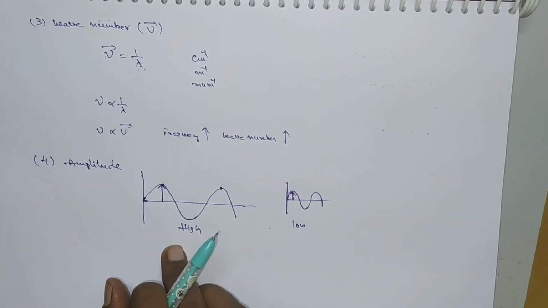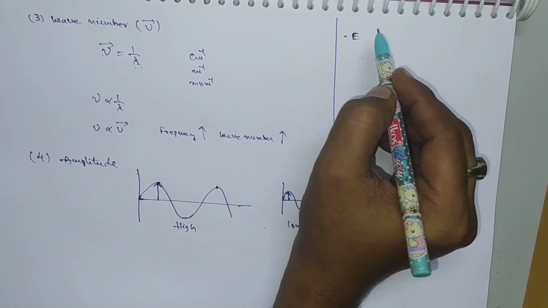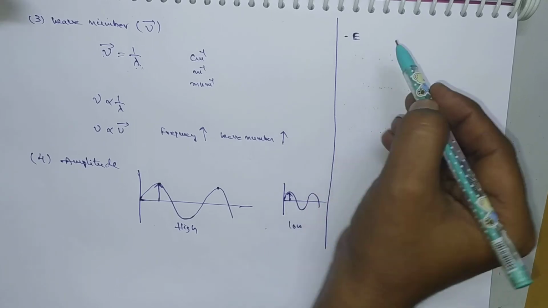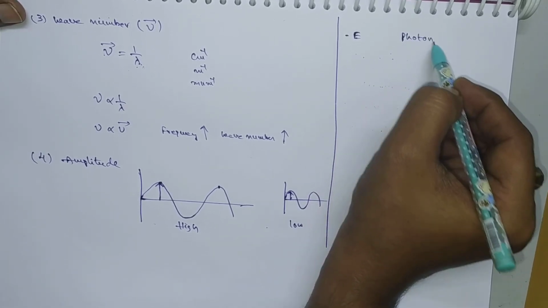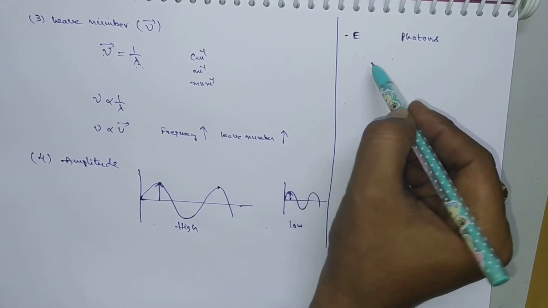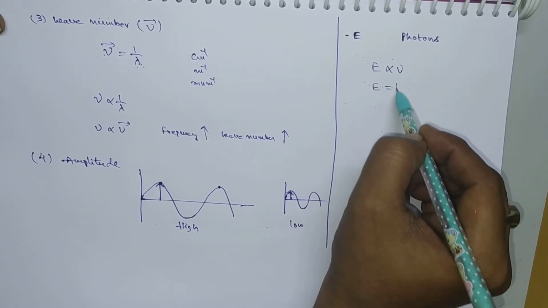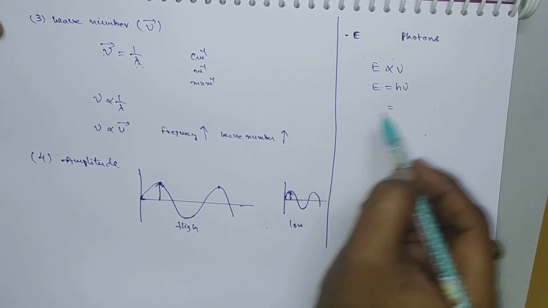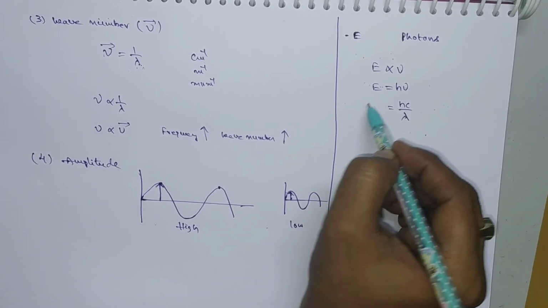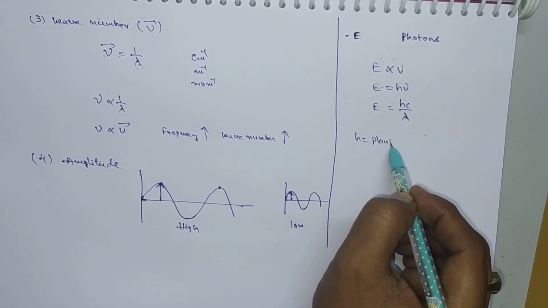From these fundamental properties we can derive another property of the wave, that is energy. The energy of a wave can be represented using photons. A photon is a packet of energy. Electromagnetic radiation consists of photons, and each photon has a definite amount of energy, which is directly proportional to frequency. So energy is equal to some constant h into frequency nu. Nu is equal to c by lambda, so the energy of each photon is hc by lambda, where h is called Planck's constant.